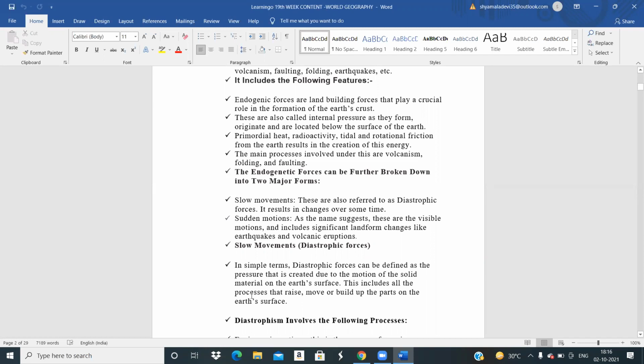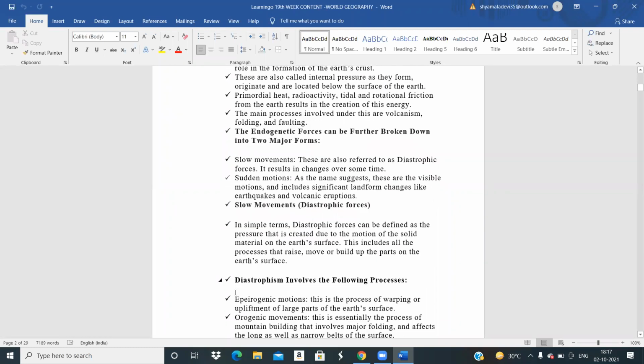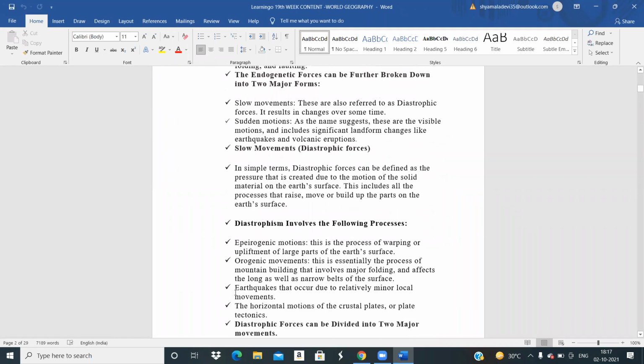This includes all the processes that raise, move, or build up parts of the surface, resulting in the raising or building up of the different landforms on the Earth's surface.